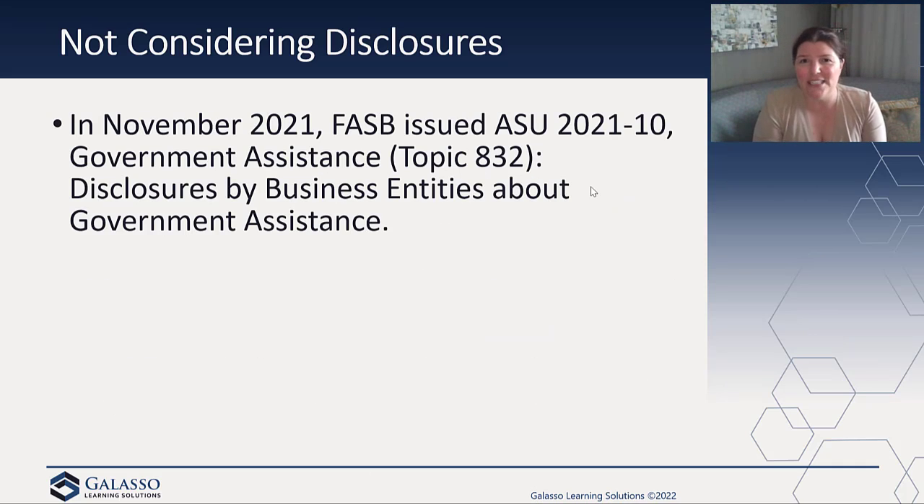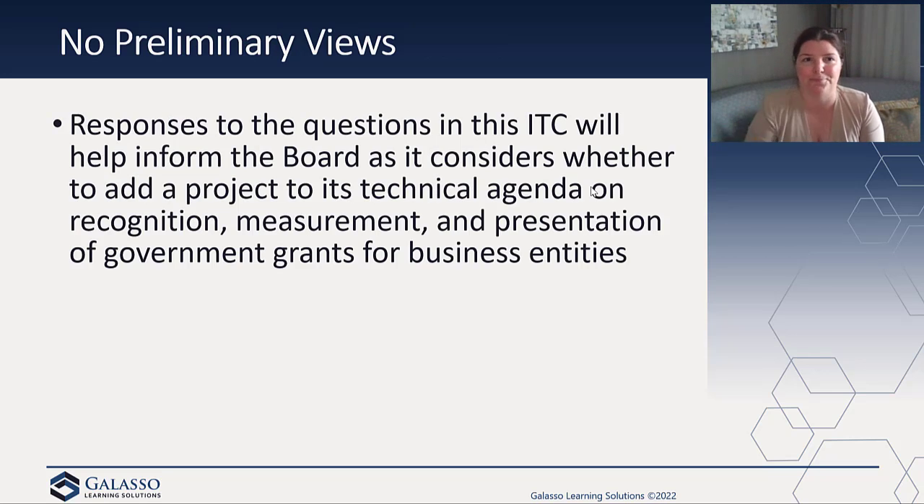So they are not looking at disclosures. As I said, last year in November of 2021, they issued ASU 2021-10, which is disclosures by business entities about government assistance. And since that has already been issued, they are not planning on looking at the IFRS version of disclosures. So when you're looking at IAS 20, you can ignore the disclosures because those are already addressed in US GAAP.